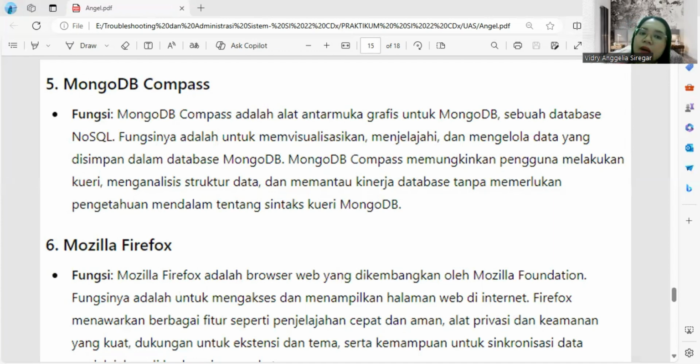Firefox offers a variety of features such as fast and secure browsing, powerful privacy and security tools, support for extensions, and the ability to sync browsing data across devices.